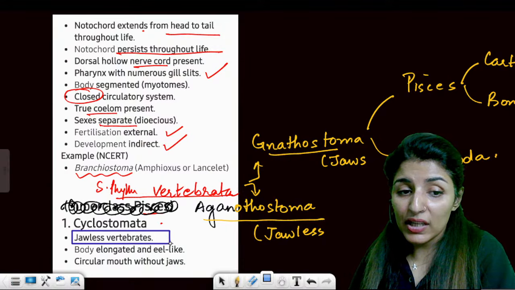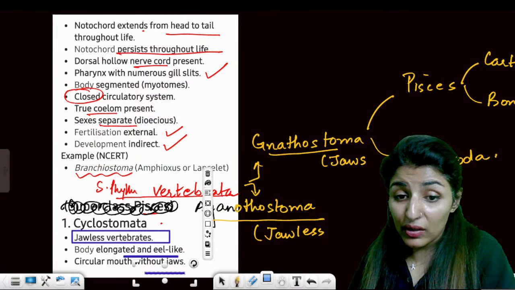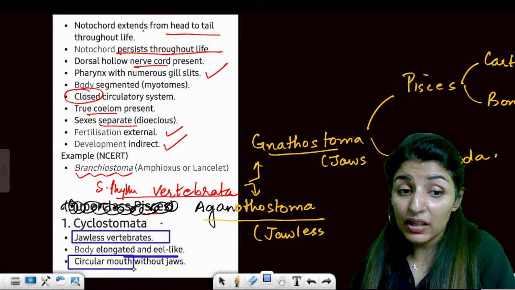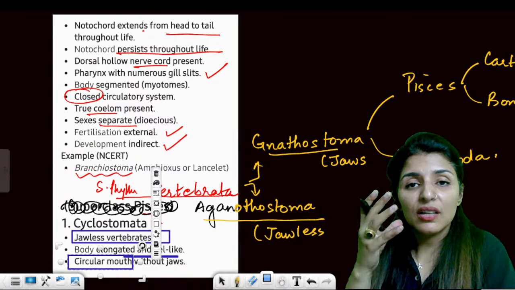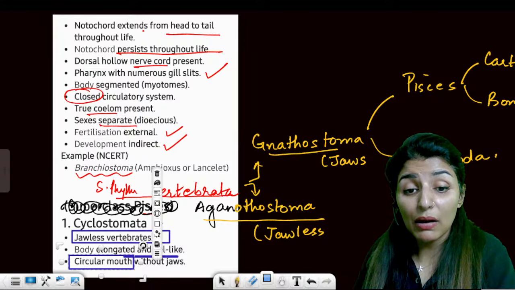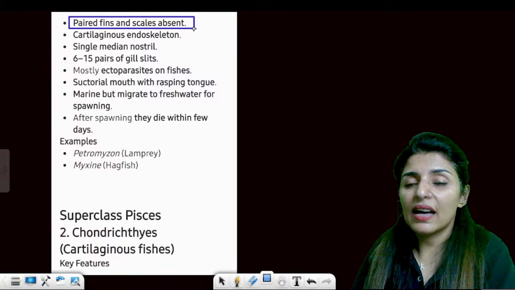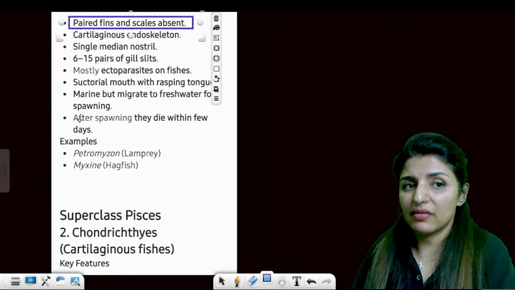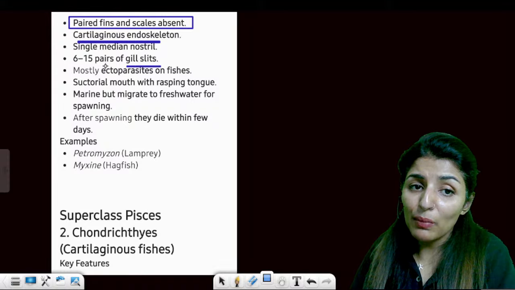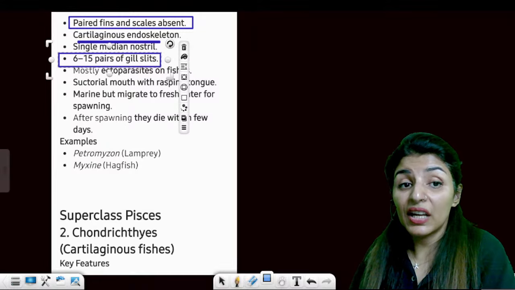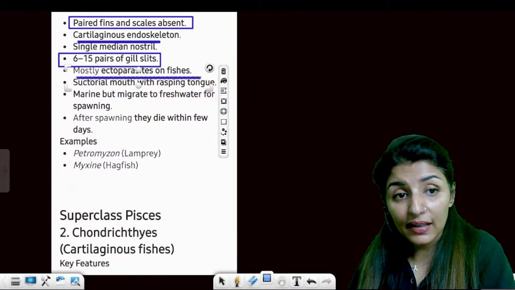So these are jawless vertebrates, eel-like body without jaws. But if they don't have jaws, they have a circular mouth. That is why the name is Cyclostomata. Cyclo means circular, stoma means mouth. They have circular mouth. Are these points clear to all? Paired fins and scales are absent. Very important feature. The endoskeleton is cartilaginous, median nostril. How many gill slits are present? 6 to 15. They are mostly ectoparasites on fishes, NCERT.